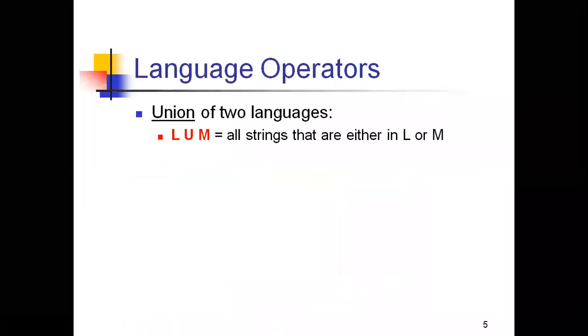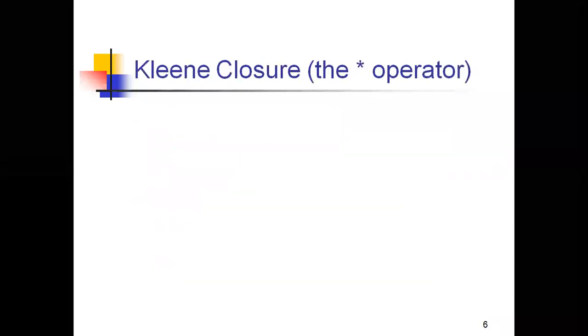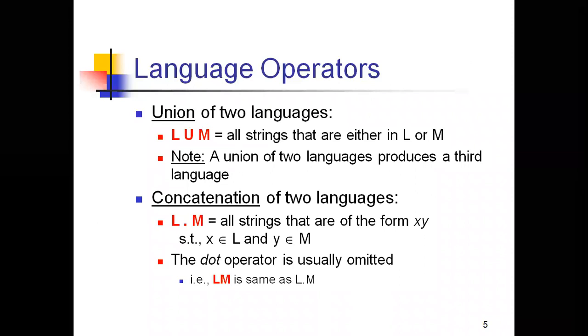And then the most important concept is the language operators, which can also be called operations of the language. We have three operations in regular expressions. One is the union operation, the second is concatenation, and the third is the Kleene closure. Coming to the union operation, it is one of the properties of the regular expression.